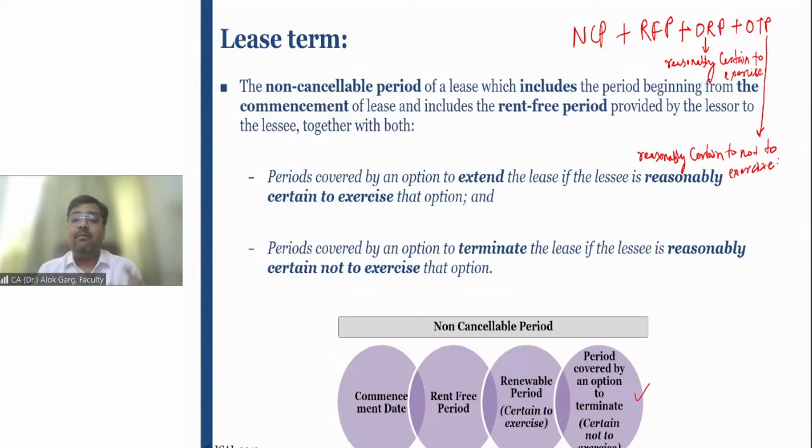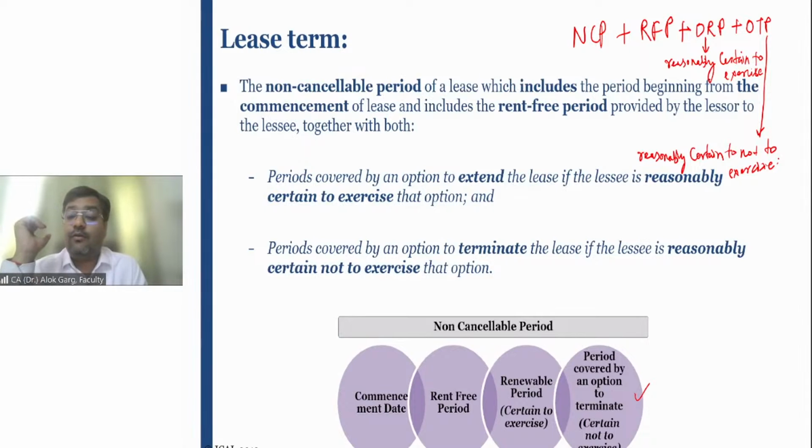It is a non-cancelable period, but the last 3 years is an optional termination period, right? If you want to walk away from the contract, there is no problem. You can just give me 1 month notice and that is okay, right? You can vacate this office. It means out of this 9 years, the last 3 years is an optional termination period.